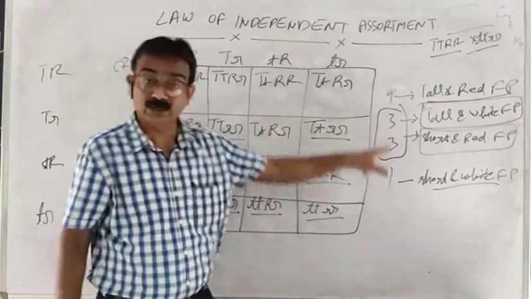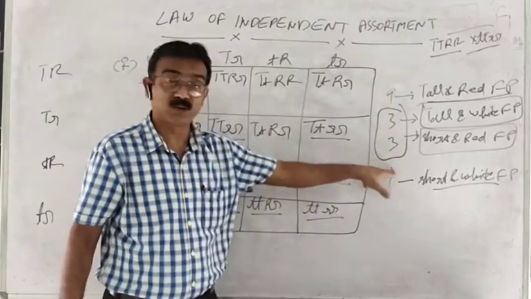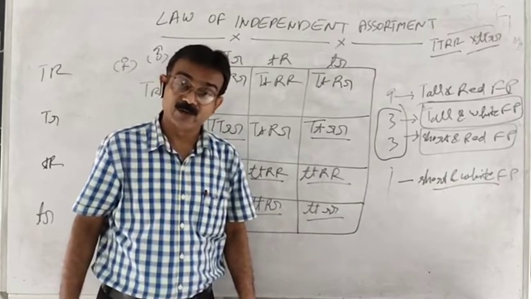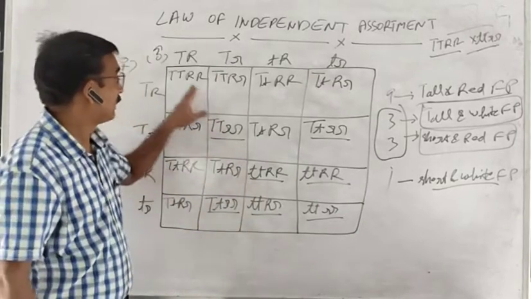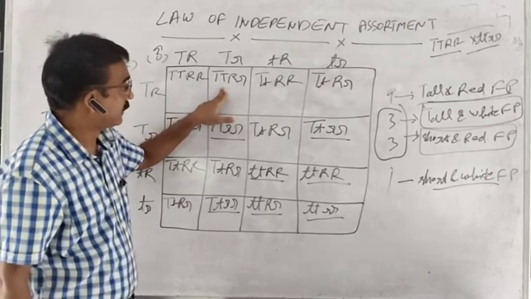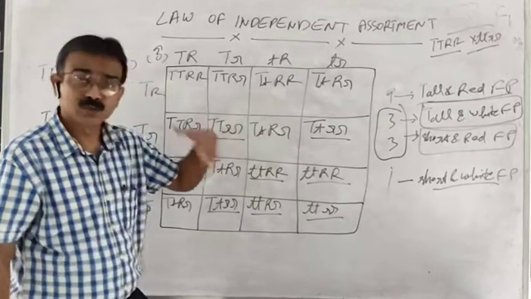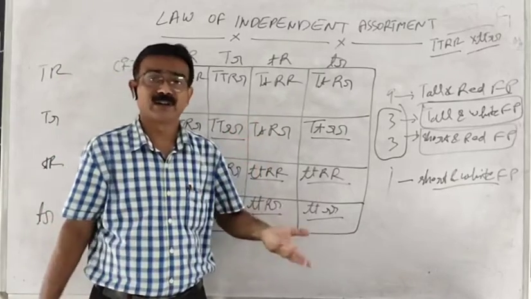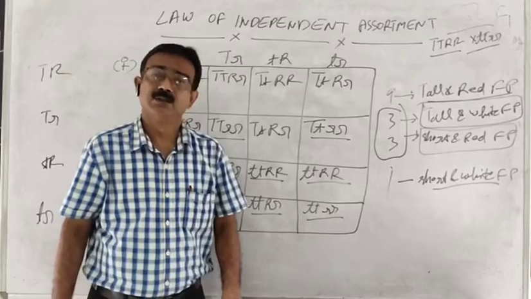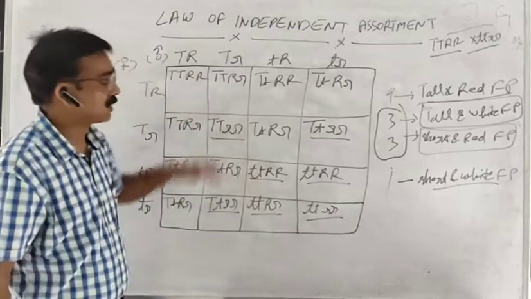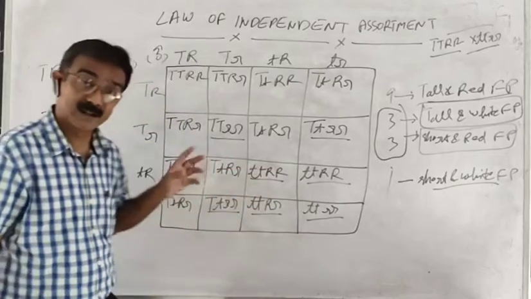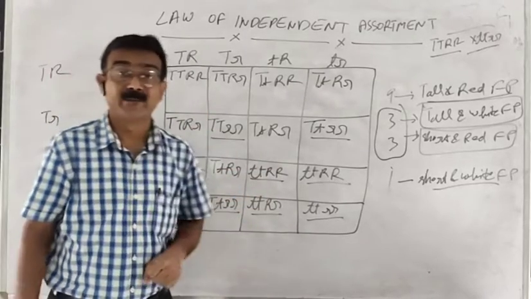This is the phenotypic ratio, what I mentioned over here. And if you want to calculate the genotypic ratio, then you have to put down, suppose this is pure red, this is hybrid red, this is hybrid red. In such a way, you can also calculate, but at the level of 10th class, this is not very significant to calculate. So this is all about the law of independent assortment that we have understood with the help of a dihybrid cross.